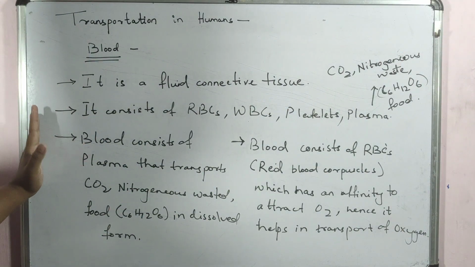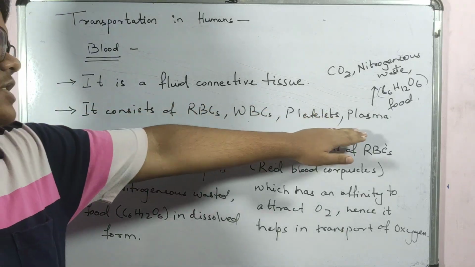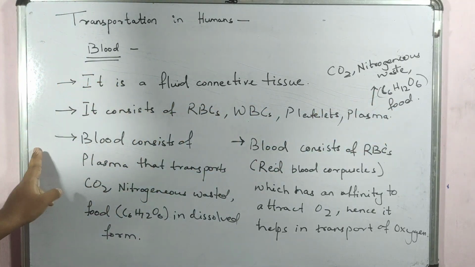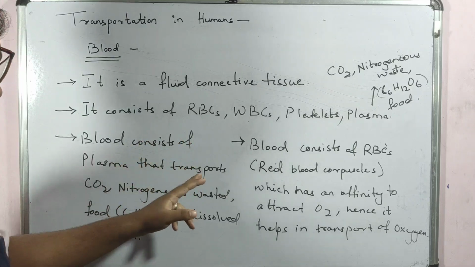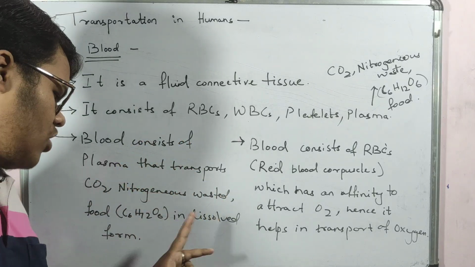So, clear about blood. It is a fluid connective tissue. It consists of RBCs, WBCs, platelets and plasma, and the plasma transports carbon dioxide, nitrogenous wastes, food in dissolved form.